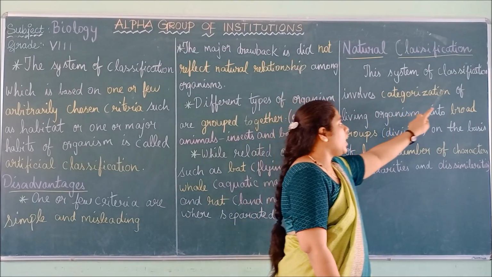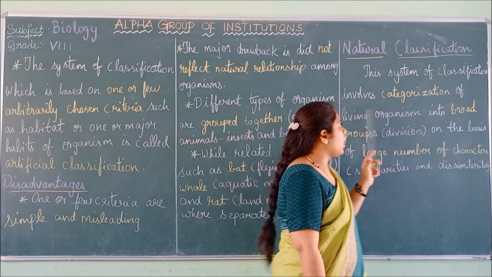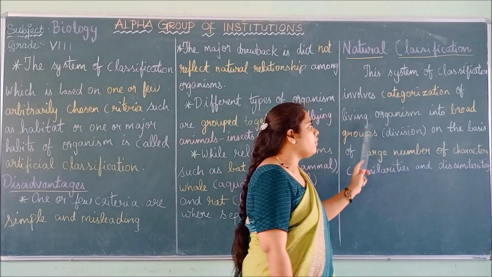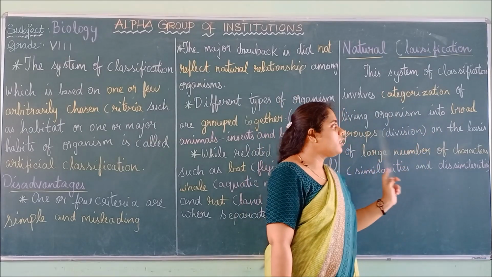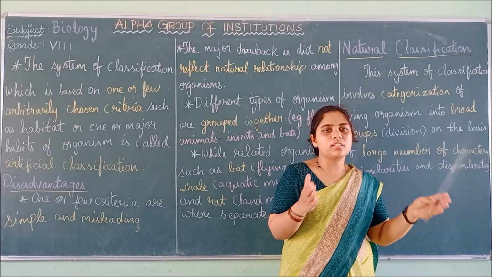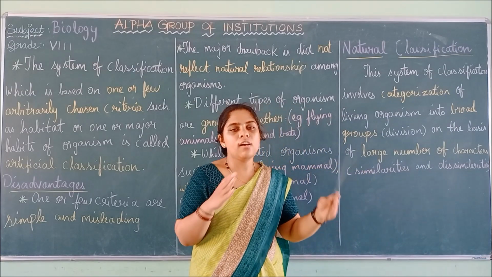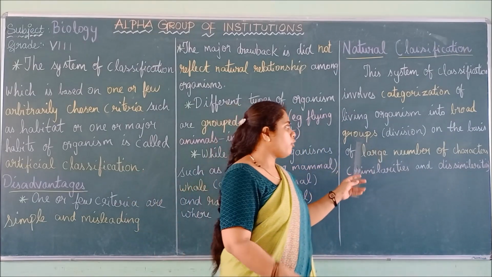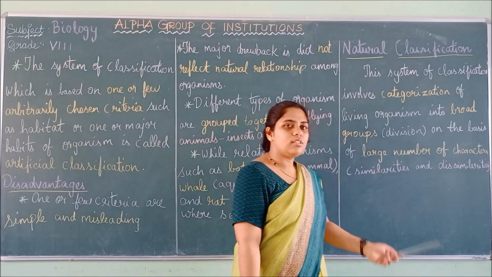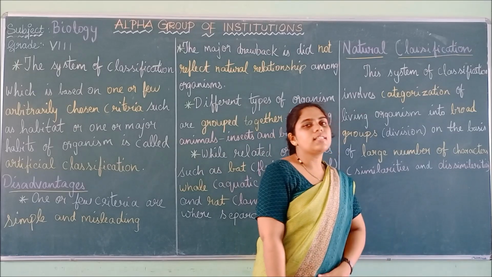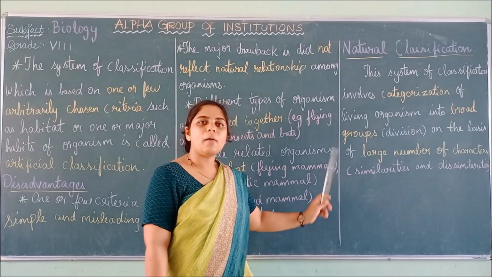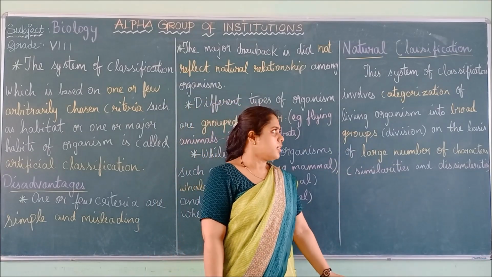So the natural system of classification involves categorization, grouping of living organisms into broad groups. That is, they have made broad, wider groups, divisions. Those are called divisions. So they are making divisions of organisms based on a large number of characters, those are similarities and dissimilarities of the organisms. I will continue about natural classification in the next board.